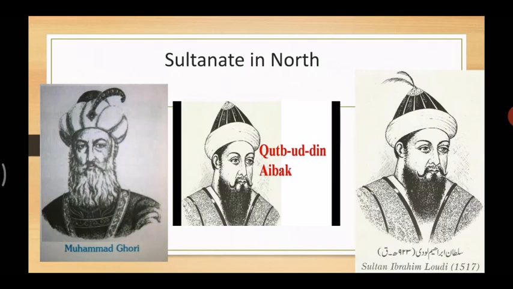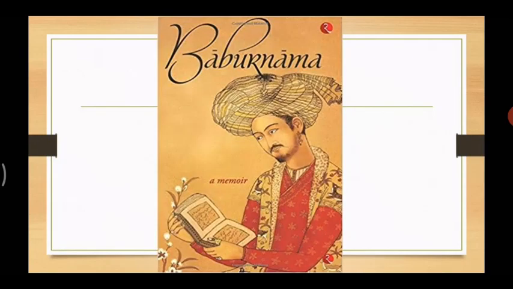Daulat Khan Lodi, governor of Punjab, invited Babur, the ruler of Kabul, to fight against Ibrahim Lodi. Let's see who Babur is. Babur defeated Ibrahim Lodi in the battle, and thus the Sultanate came to an end. Babur is considered one of the finest Mughal emperors, meaning very strong and very good.